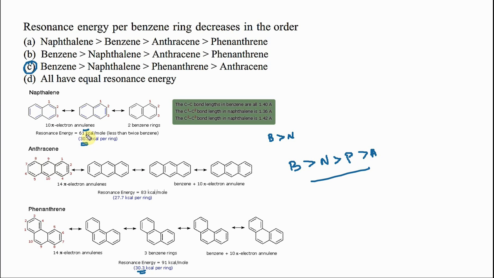So they are not asking for the total energy. If they asked for total energy, phenanthracene would be the highest. Okay, per ring, phenanthracene is more stable than anthracene, and naphthalene is more stable than phenanthracene. Benzene is more stable than naphthalene. Crudely remember this: BNPA. Benzene, naphthalene, phenanthracene, anthracene. Now be careful, they will ask whether it is per ring or total.